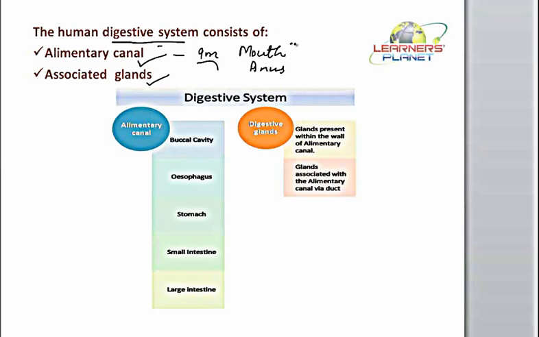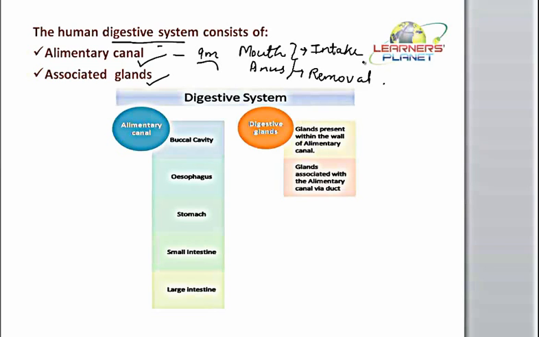Now these two openings are very important for the basic functioning of the digestive system. The mouth helps in the intake of food material, whereas the anus is responsible for the removal of the undigested food material. Unless the food is taken inside this canal, digestion cannot take place, and we cannot obtain the nutrients from those food particles. So the initial process is the intake, that is ingestion, which occurs via the mouth, and then digestion begins inside the alimentary canal.